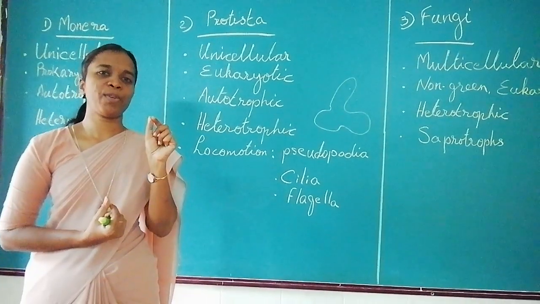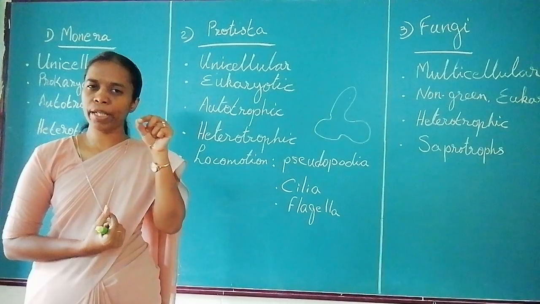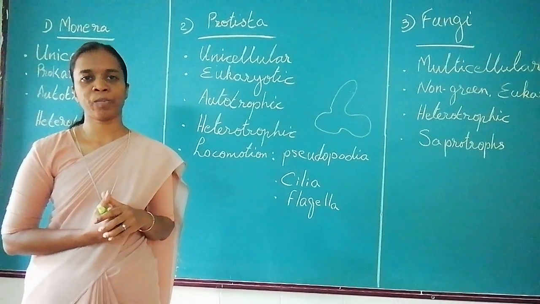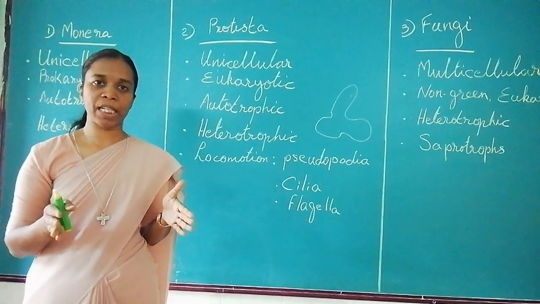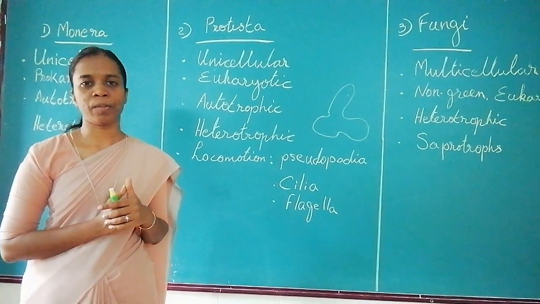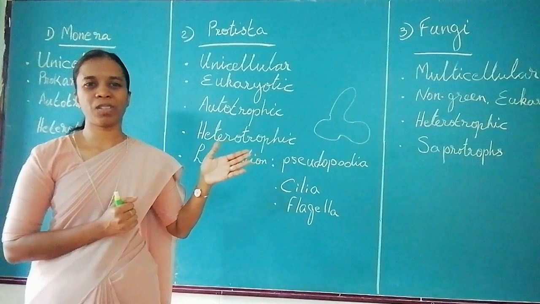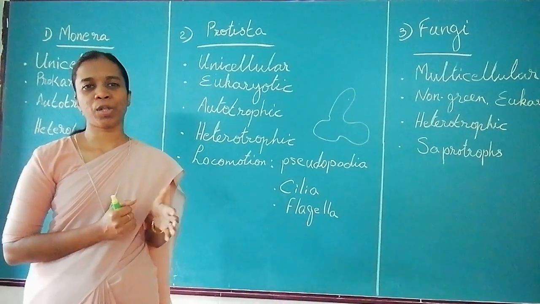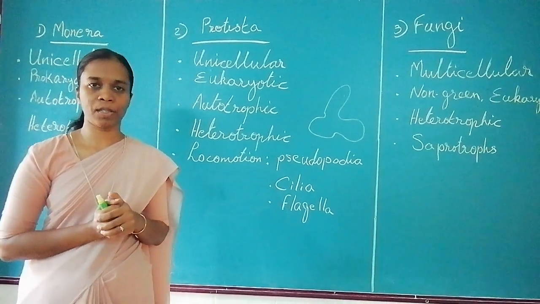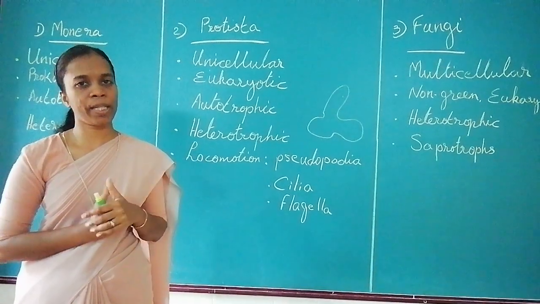But take one drop from there and observe it under the microscope, and you can see small organisms moving over there. What are those organisms? They are amoeba. So even if the water looks clean and neat, there are microorganisms present. The same with stagnant water, even pond water, where water is logged. That is why we should be very careful with the water that we drink. Though it looks clear and transparent, there can be microorganisms in it.